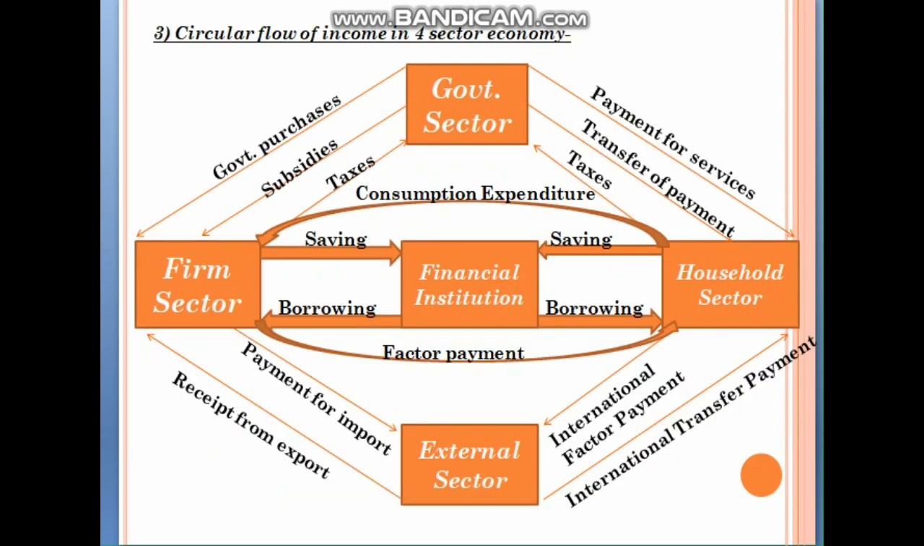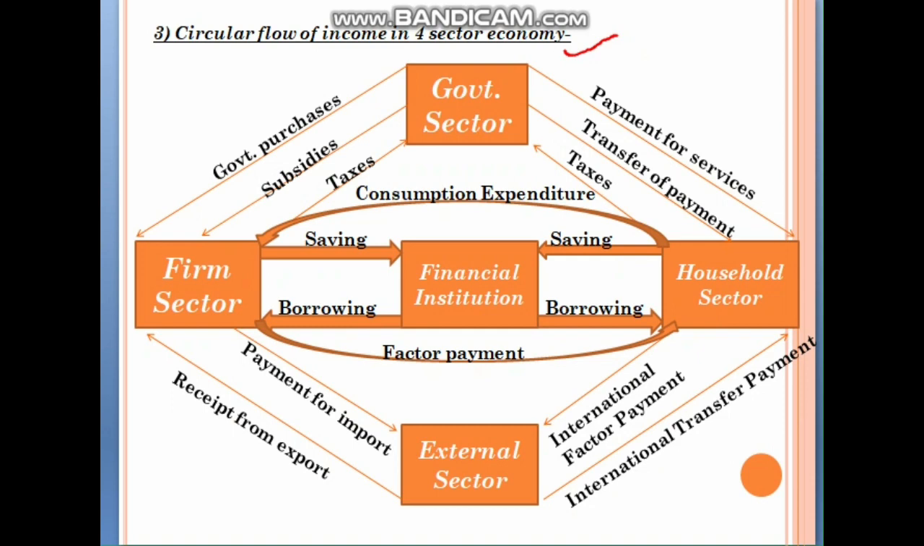Third and last condition is circular flow of income in a four-sector economy. So in a four-sector economy, there is the firm sector, household sector, government sector, and external sector. The mutual dependence of all these four sectors in an economy is explained through this diagram. I know many of you might be thinking that this is a very complicated diagram, but it is not complicated. If you have understood the previous diagram, this is nothing, just an addition.